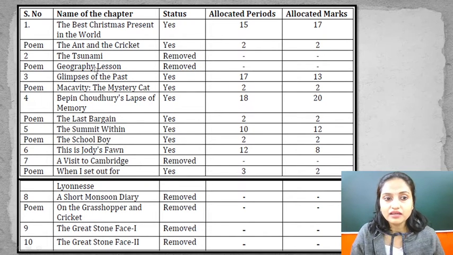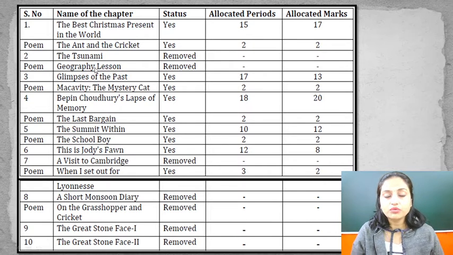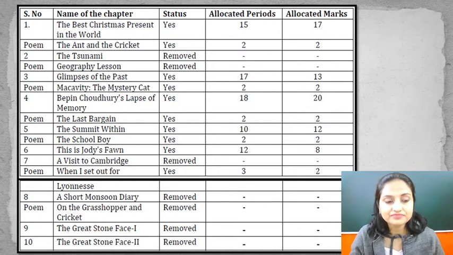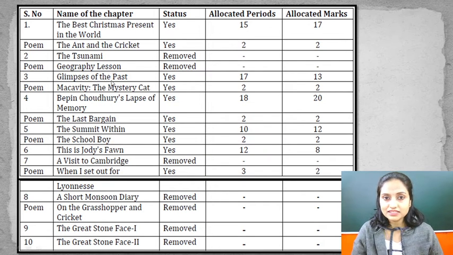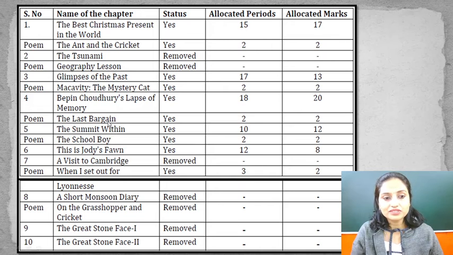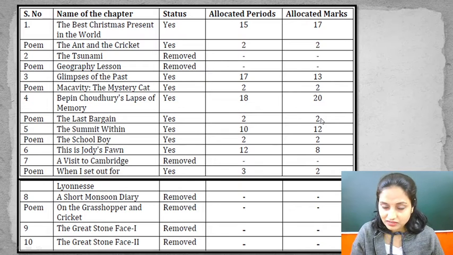Next topic, Tsunami as well as the poem Geography Lesson, both have been removed. That means we are not going to do this chapter, so please cut this chapter. Chapter number 3, Glimpses of the Past, and the poem Macavity the Mystery Cat are both in the syllabus. It has 13 marks in part 1 and 2 marks in part 2. Then chapter number 4, Bepin Choudhury's Lapse of Memory and the poem The Last Bargain, both are in your course. Bepin Choudhury's chapter has 20 marks and The Last Bargain poem has 2 marks.